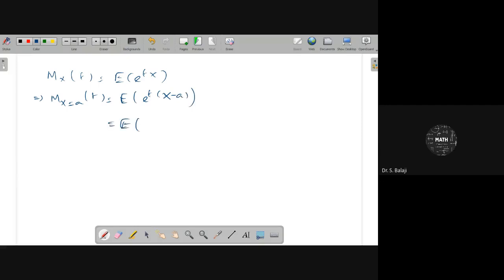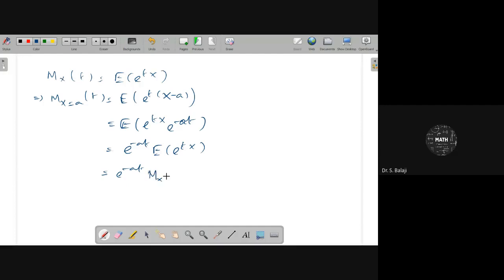Therefore, we can get it as expectation of e power tx, e power minus at. Now, you can operate expectation only on the random variable. Here the only random variable is X, but it is a function with the parameter t. Therefore, you get e power minus at times the expectation of e power tx, which you already know is mx of t